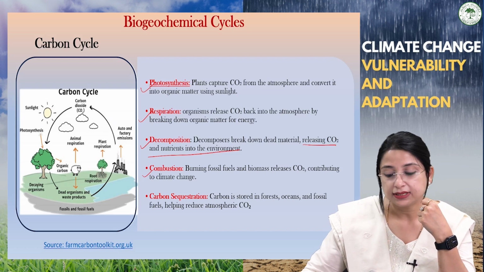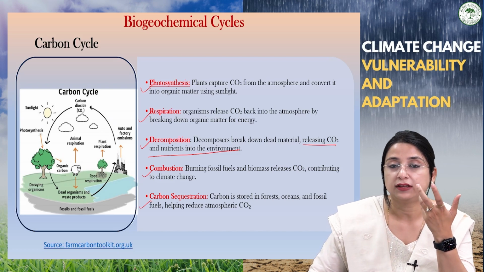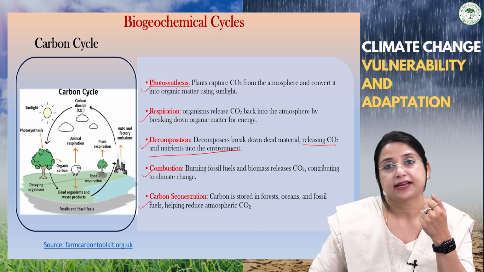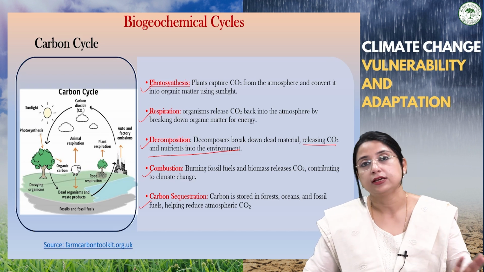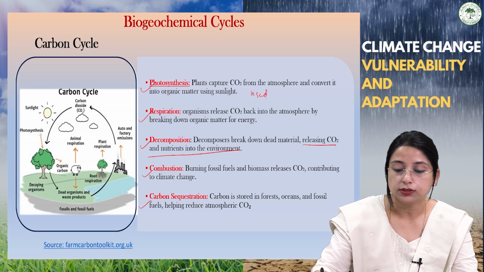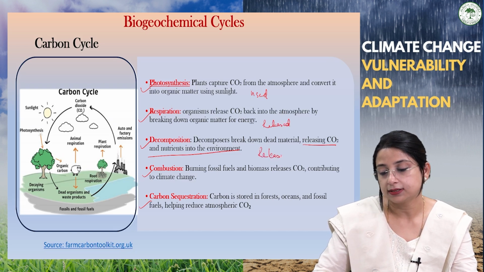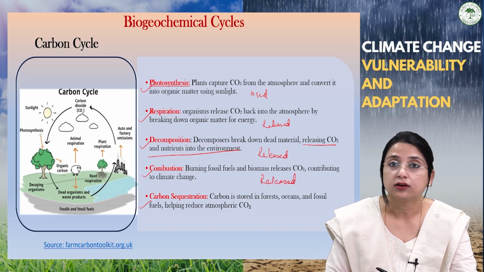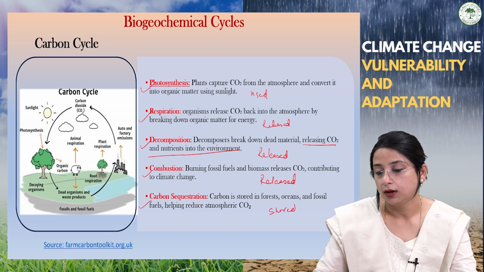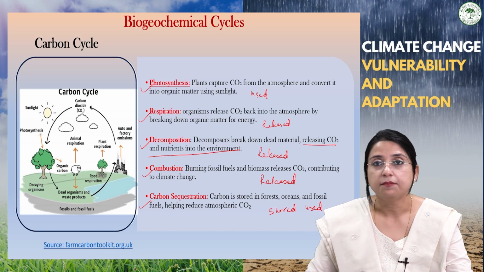And if we talk about carbon sequestration, that is, carbon is stored by the forests, by the oceans, by the fossil fuels, helping to reduce the atmospheric carbon dioxide. So if you see, students, during photosynthesis, carbon dioxide is used. During respiration, it is released. During decomposition, again it is released. During combustion, again it is released. And during carbon sequestration, it is stored, or you can say used. So this is how it maintains the carbon cycle in the biosphere.